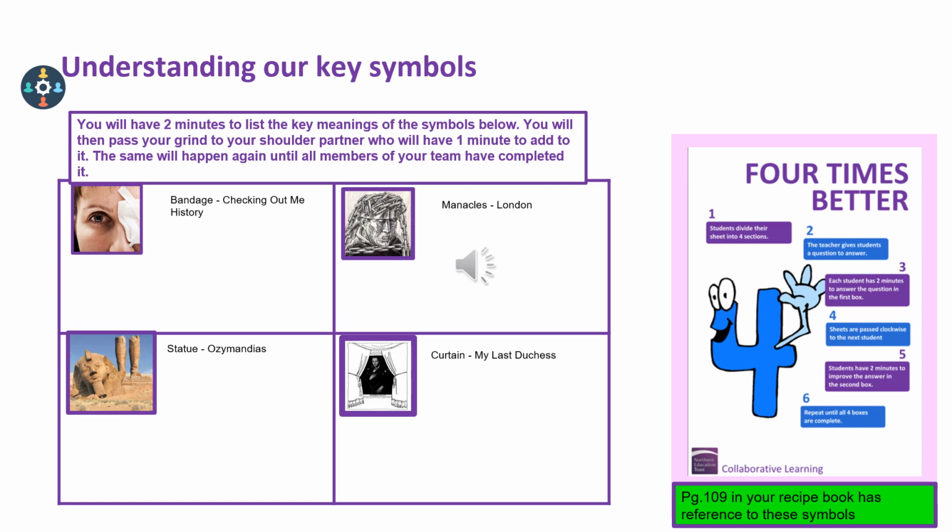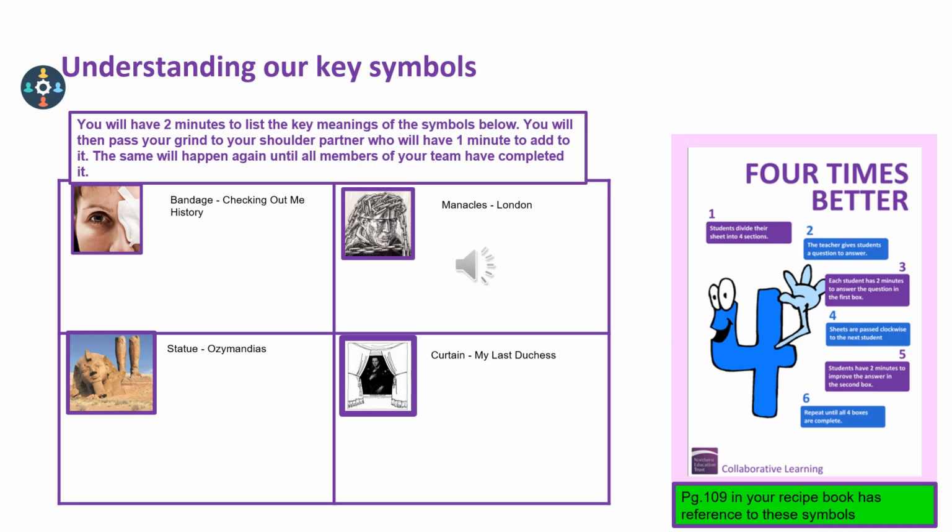So imagine that you've looked at the word choices, you've developed your semantic fields for each of the poems. Now we're going to have a look at the key symbols of each poem. So for Checking Out Me History, we've got the bandage, we have the manacles in London, the statue in Ozymandias, and the curtain in My Last Duchess. And students, preferably with an interval timer, are given two minutes to list the key meanings of the symbols below, and then they'll pass around their table and add further meanings onto it. And what should happen is that students get a really detailed exploration of that symbol from all their peers on the table, and they're able to therefore link it back to the key semantic fields that they developed.